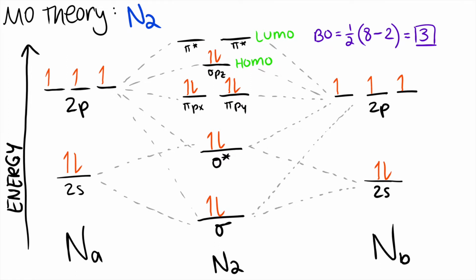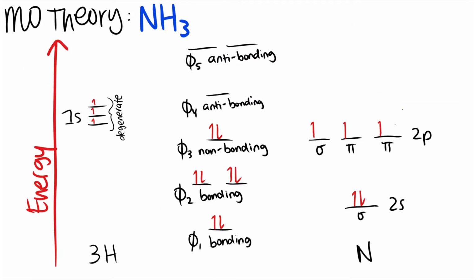As seen in the MO diagram, the HOMO of N2 is the sigma pz orbital, and the LUMO is the pi star orbital. Because the difference in energies of nitrogen's 2p and 2s orbitals is less than 13 eV, there is orbital overlap between the 2pz and 2s orbitals of N2. The molecular orbital diagram of ammonia shows how three degenerate 1s orbitals of hydrogen combine with the 2s and 2p orbitals of nitrogen in bonding.